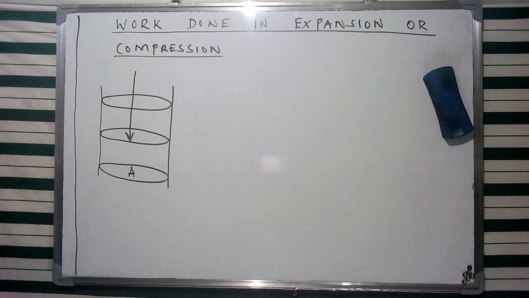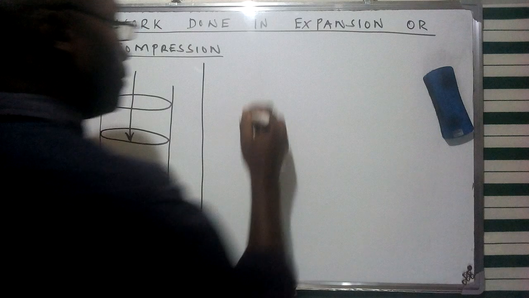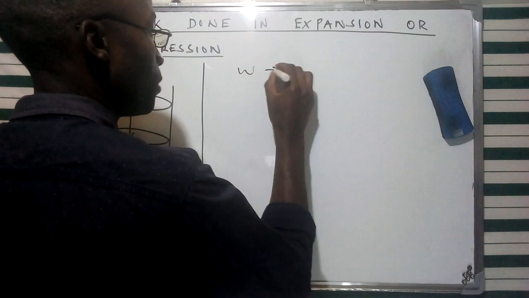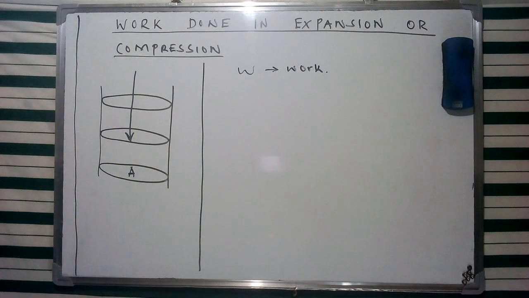In our first video, we had mentioned that in changing from one state to another, a system can perform what we refer to as work, and we had given work the symbol W. So we are going to use this initial in this particular discussion in reference to the concept of work.